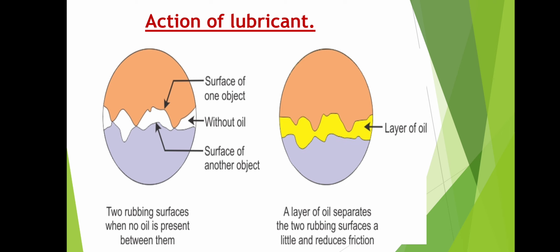Action of lubricant. Look at the first image and second image. Surface of one object and surface of another object without oil. See the image without oil: two rubbing surfaces when no oil is present between them. See the surface without oil and the surface with a layer of oil in the second image. A layer of oil separates the two rubbing surfaces a little and reduces friction. In the second image, the two surfaces are separated by a layer of oil, so when they are in motion, they easily move against each other without causing much friction.